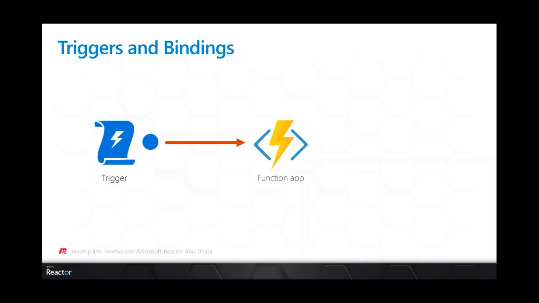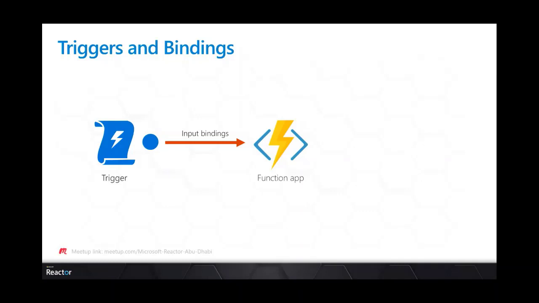And we have also, like I said, the bindings, and we have two directions, input and output. The input can be integrated directly with the trigger. Input and output bindings provide a declarative way to connect to data from within the code directly. Bindings are optional in our function, but most of the time we have at least one binding.